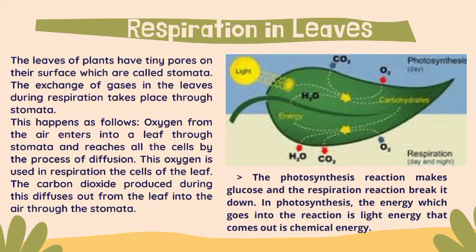Respiration in leaves. The leaves of plants have tiny pores on their surface, which are called stomata. The exchange of gases in the leaves during respiration takes place through stomata. This happens as follows. Oxygen from the air enters a leaf through stomata and reaches all the cells by the process of diffusion. This oxygen is used in respiration in the cells of the leaf. The carbon dioxide produced during this diffuses out from the leaf into the air through the stomata.